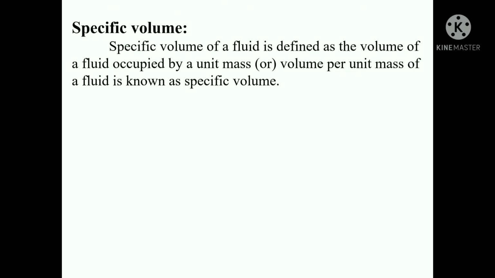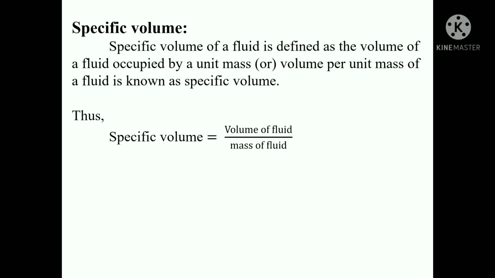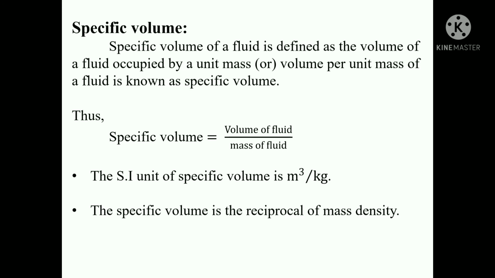Specific volume is the next property. It is the ratio of volume of the fluid to the mass of the fluid. Specific volume of a fluid is defined as the volume of a fluid occupied by a unit mass, or volume per unit mass of a fluid is known as specific volume. Mathematically, it is expressed as specific volume is equal to volume of fluid by mass of fluid. The SI unit is meter cube per kg. The specific volume is the reciprocal of mass density.